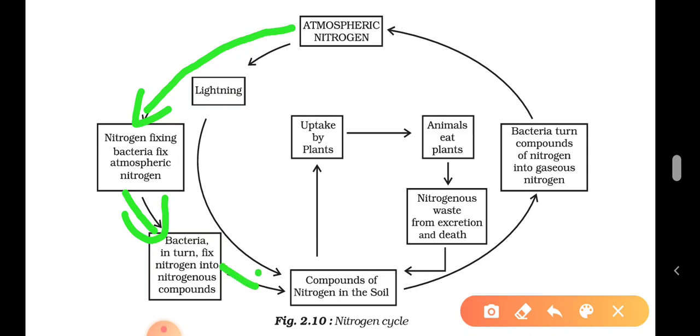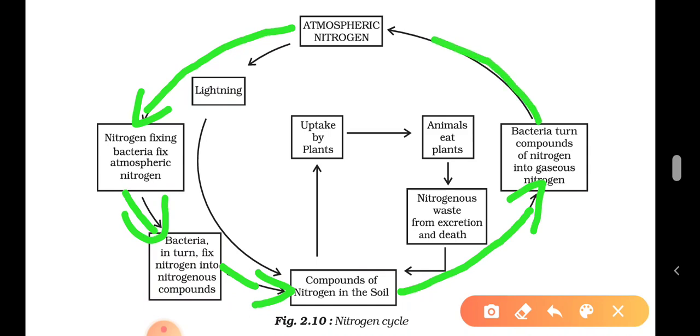Later, compounds of nitrogen are in the soil. That's what bacteria do. They fix atmospheric nitrogen into nitrogenous compounds in the soil, and some bacteria directly convert the nitrogenous compounds in the soil back to air.